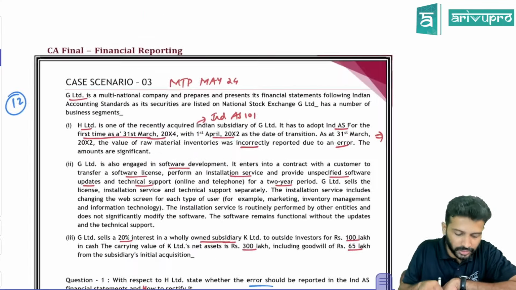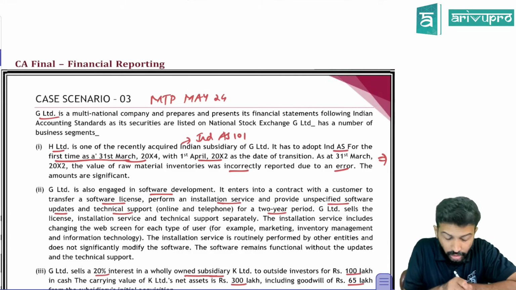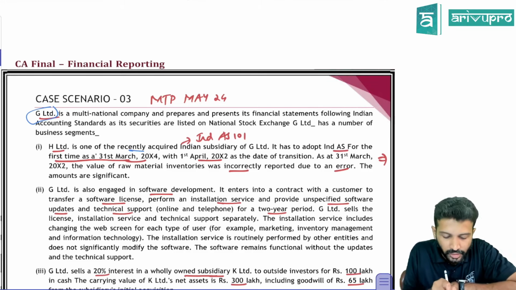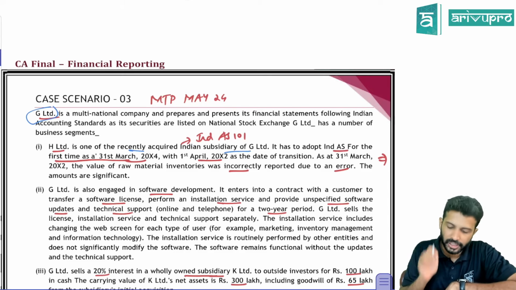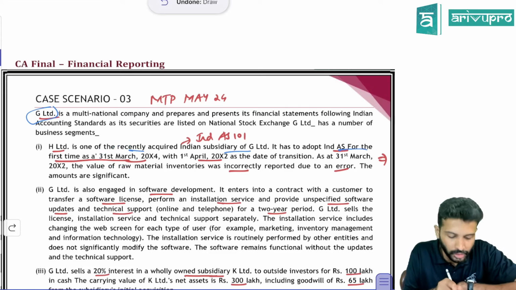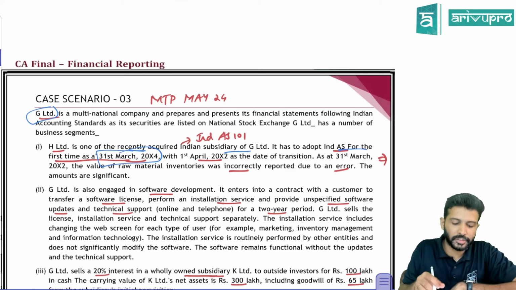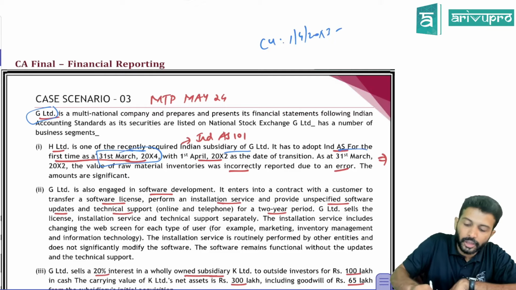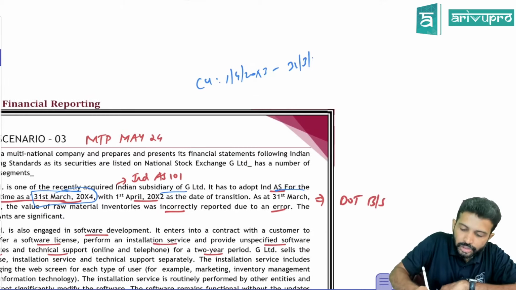Now let's come back to the case. The main company is G Limited. H Limited is one of the recently acquired Indian subsidiaries of G Limited. Okay, one subsidiary we have acquired. It has to adopt Ind AS for the first time. Okay, this is the first time adoption, and the first time we are adopting Ind AS is on 31st March 20x4. So the current year is 1st April 20x3 to 31st March 20x4.